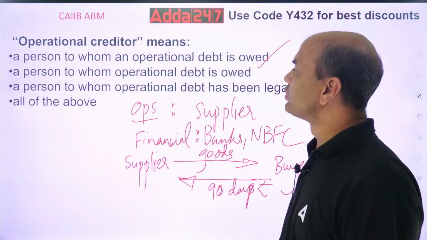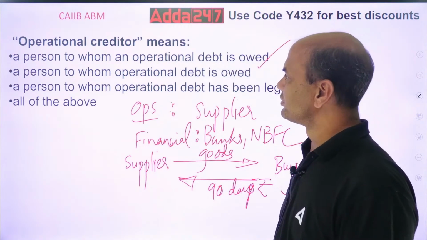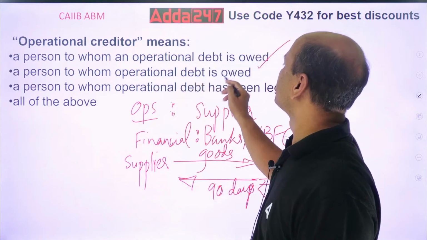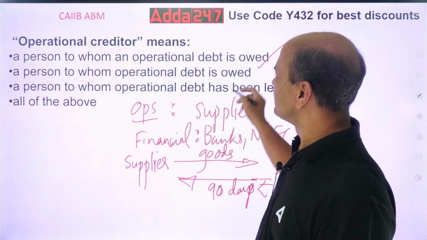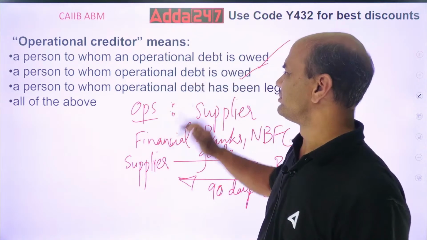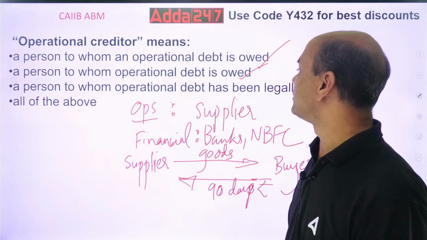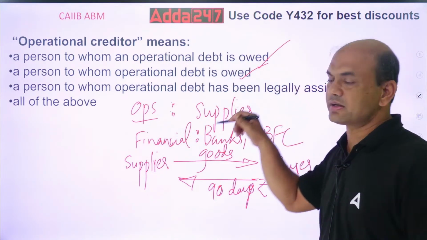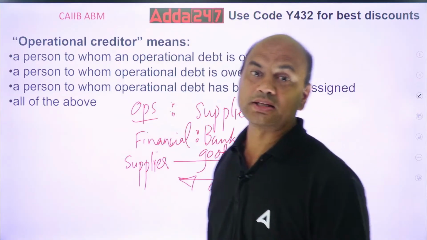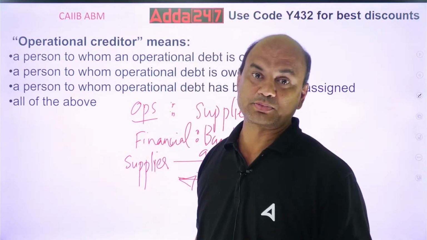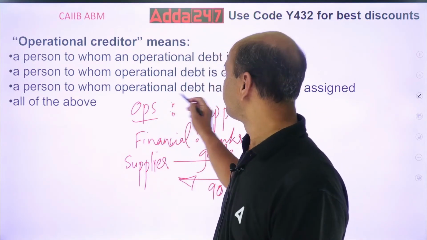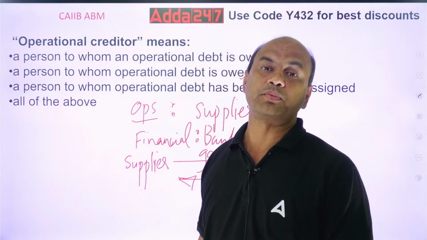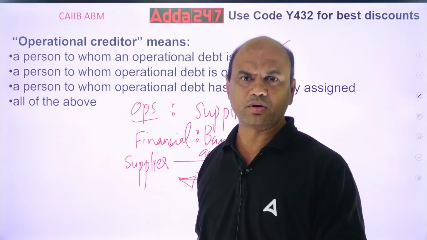So this is true. A person to whom operational debt is owed. Again the same, so that is also true. Same. A person to whom operational debt has been legally assigned. Now what is this third one? Legally assigned. This is known as judgment debtor and judgment creditor. This is appointed by the court or the IBC or any agency.